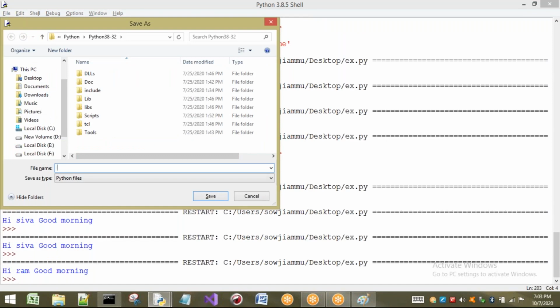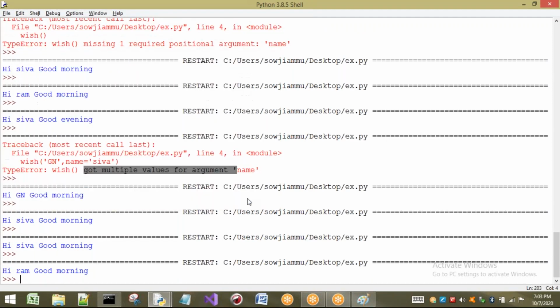In the next session we are going to see one more argument type, that is variable arguments, or arbitrary arguments, we can consider it.